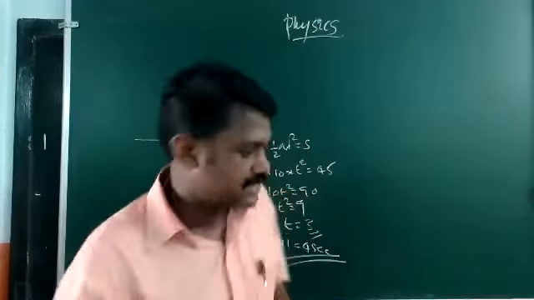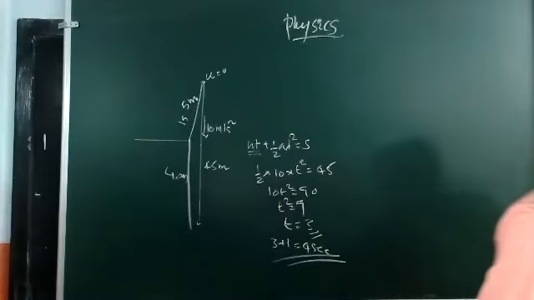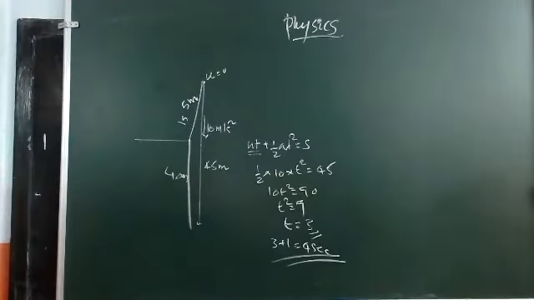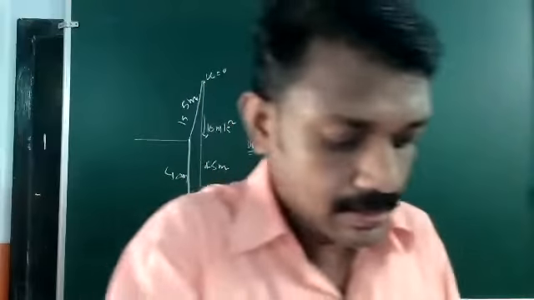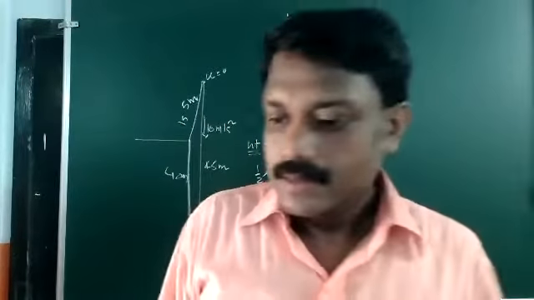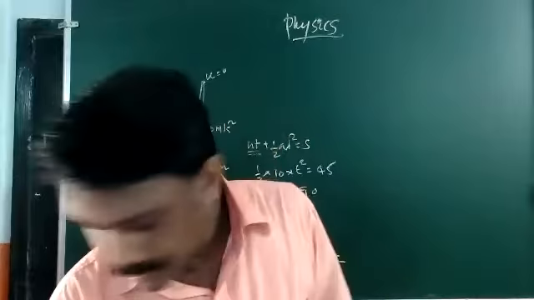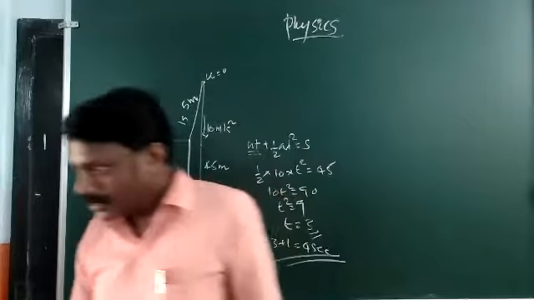So within 4 seconds, when the particle is thrown from the height of 40 meters, it will reach the ground. So that is the answer for that question that I gave you in the last class.